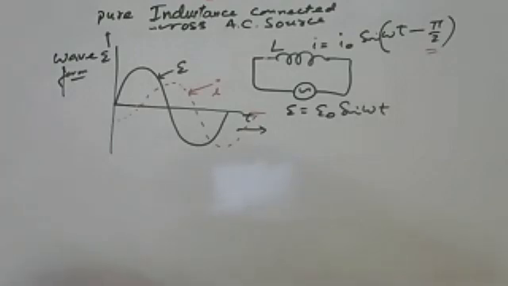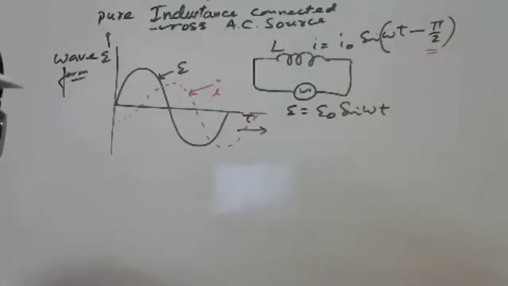Definitely delay is there because of the Lenz rule, we know, but we can't find the value of 90 degree delay by Lenz law. We can prove it mathematically. So this is a very important derivation. It comes in board exams generally.